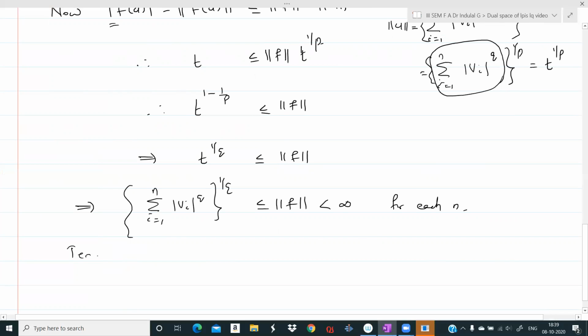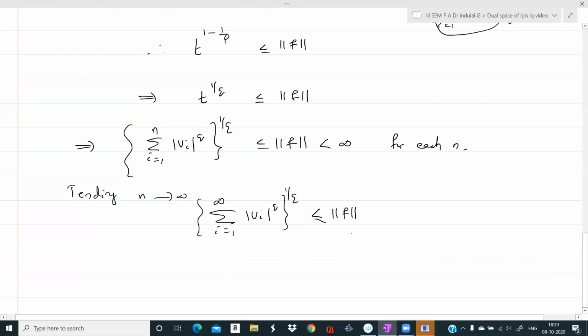So tending n to infinity, we have sigma i from 1 to infinity, modulus of vi raised to q, all raised to 1 by q is less than or equal to norm F. Therefore, sigma i from 1 to infinity mod vi raised to q is less than or equal to norm F raised to q, taking q power on both sides. This is finite, less than infinity.